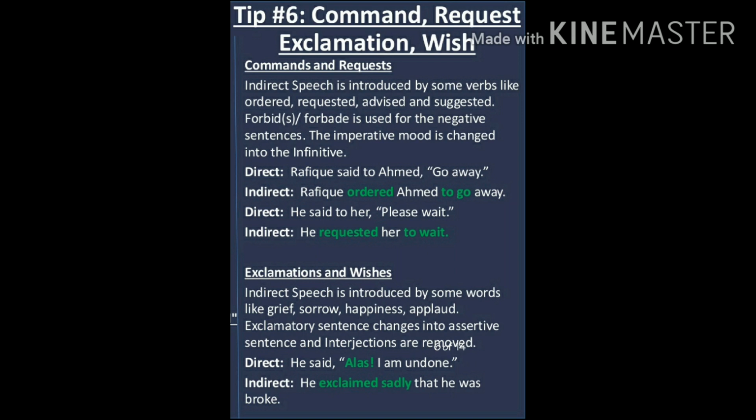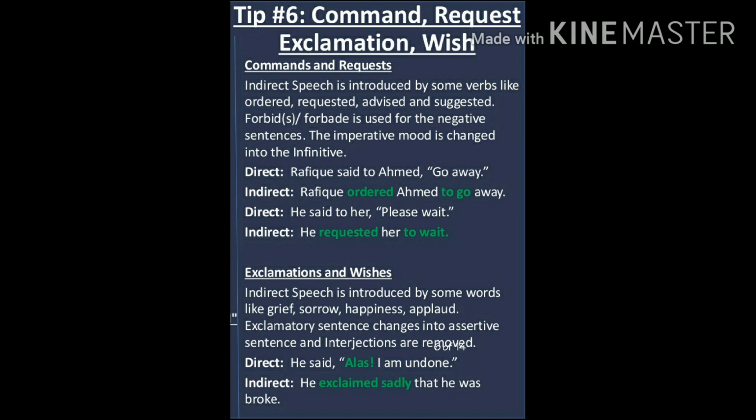Example, he said, alas, I am undone. So alas indicates sadness, sorrow, grief. So indirect will become, he exclaimed sadly that he was broke. Broke is undone, same.